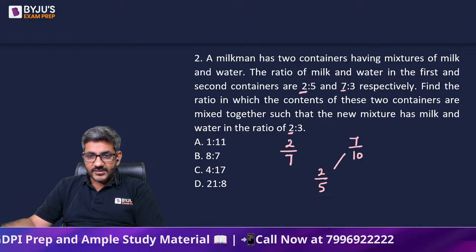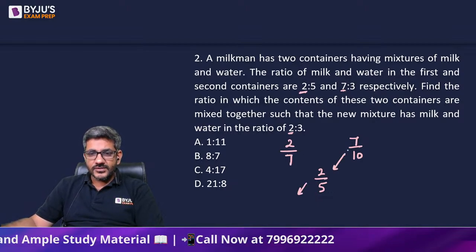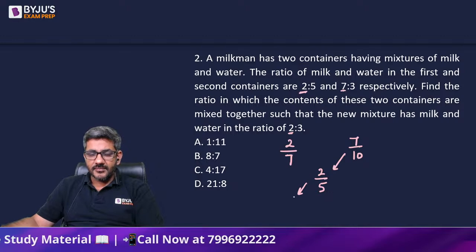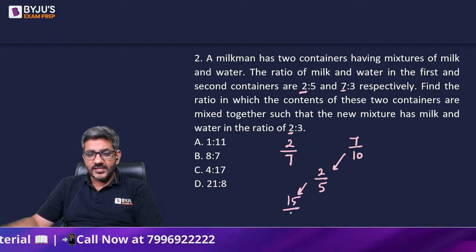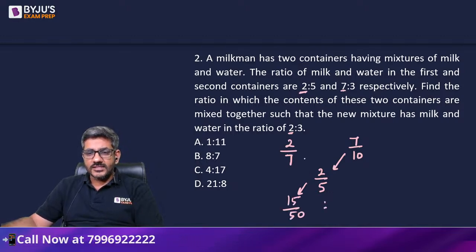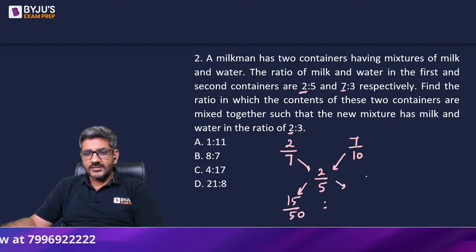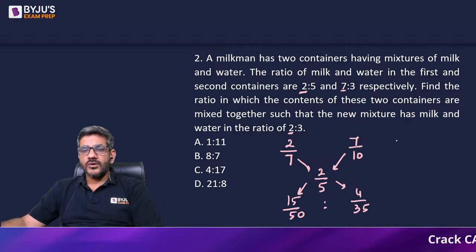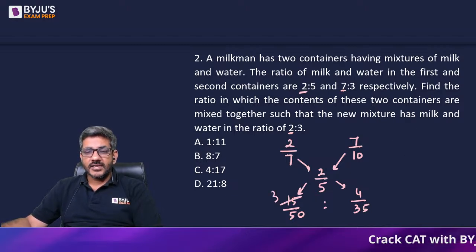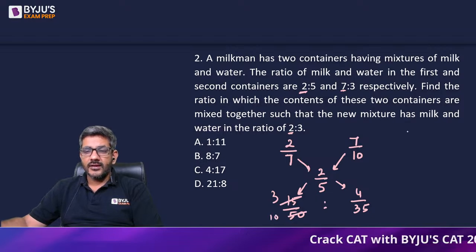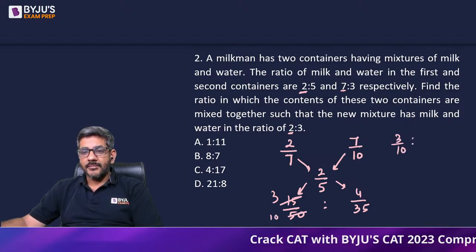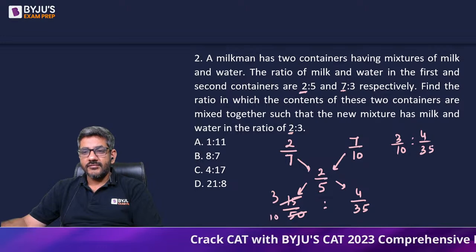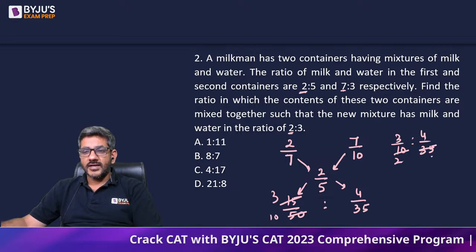Now, what is the difference of these two? The difference of these two is 35/20, that is 15/50. That is the difference between these two. And what is the difference of these two? That is equal to 10/14 and 4/35. That is the difference between these two numbers. So the ratio in which they should be mixed, 5 से cancel out कर देता हूँ 3 पे और 10 पे. I get the ratio as 3/10 is to 4/35, or 5 2s are 10, 5 7s are 35.